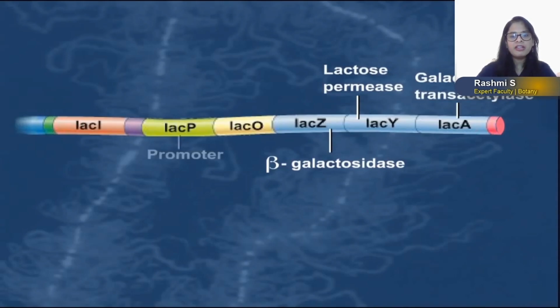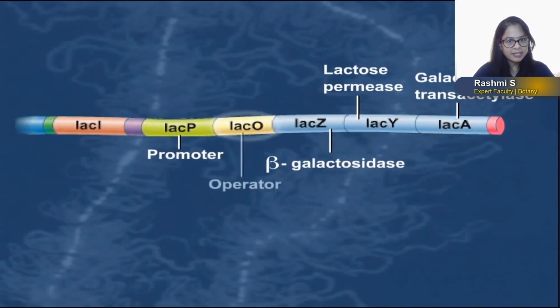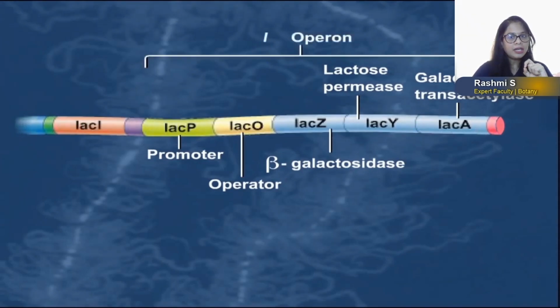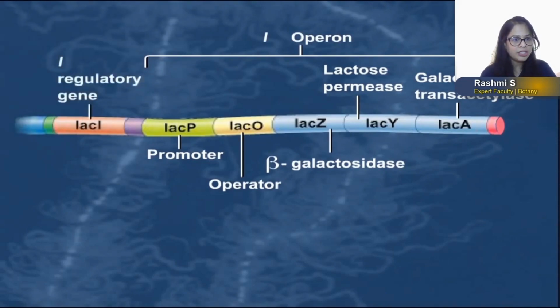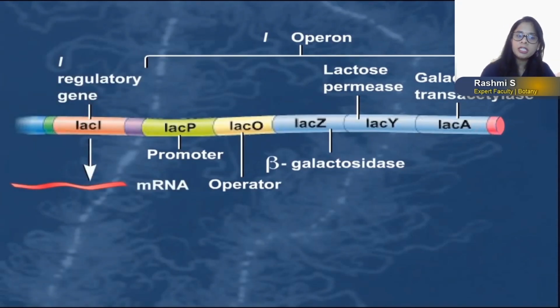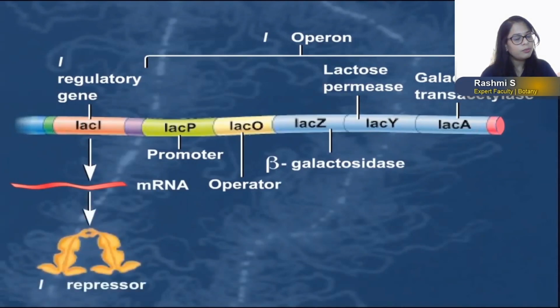So all these genes are very, very important. It also has a promoter sequence for binding of RNA polymerase, and that helps in reading of all the structural genes. The operator gene is the site where the repressor protein has to bind. There is one regulatory gene present in the lac-operon. That regulatory gene is the I gene. So in the lac-operon, there is one regulatory gene which is called the I gene or lac-I gene that produces mRNA, which in turn produces the repressor protein molecule.